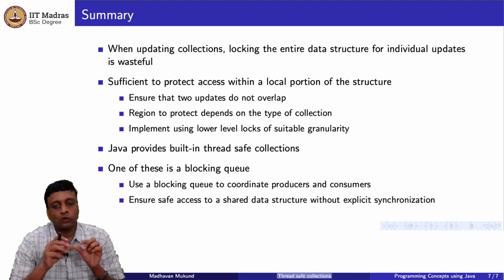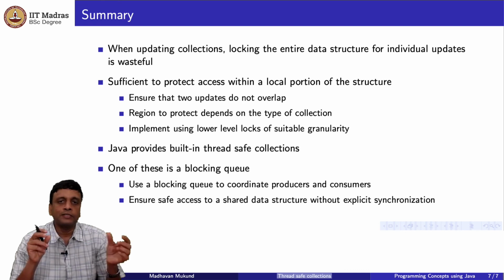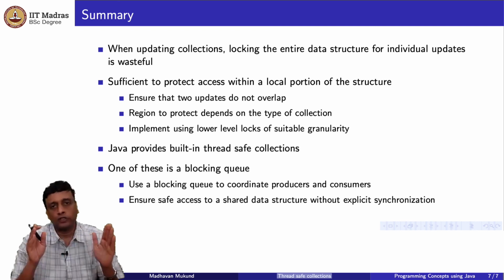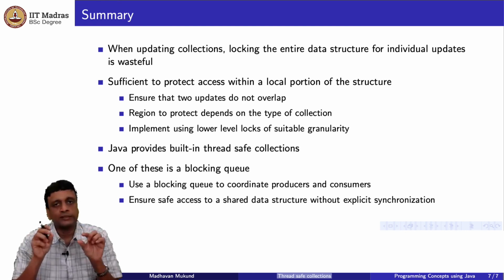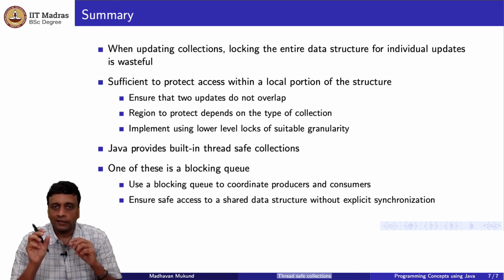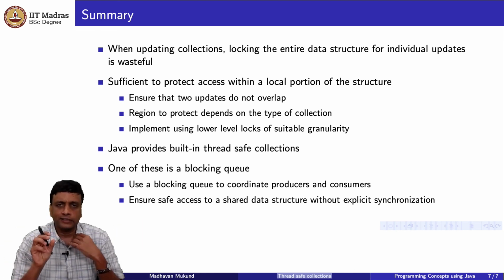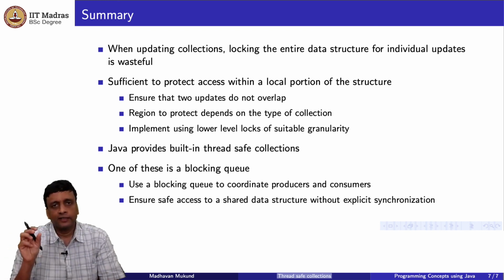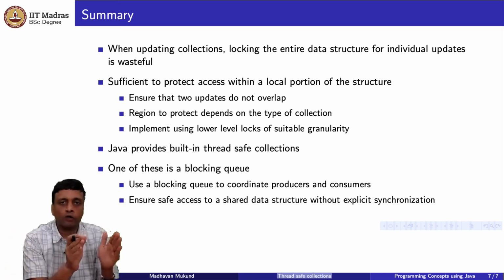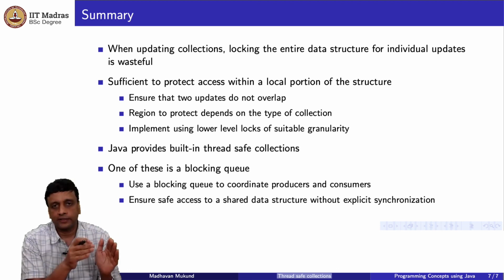So we need to protect this local access to ensure that these local updates do not overlap, and how much we want to protect depends on the data structure. As we saw in a linked list, you might want to protect 2 or 3 nodes and not just the one node which you are trying to insert or delete, because the structure of the list may change in that local region. So these are implemented by locking not the entire data structure, but a part of it, and that part may actually change. When you are doing an insert, typically you start at the beginning and you are searching for the position to insert. So you keep locking a small piece and you keep moving the lock, and when you reach the place that you are going to insert, you have locked the nodes that are relevant to that position, and then you insert it there, right.